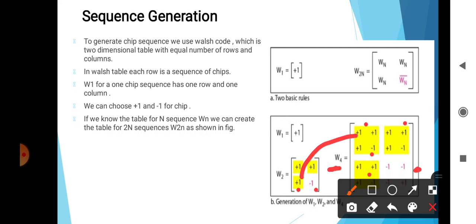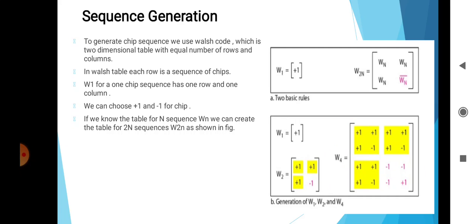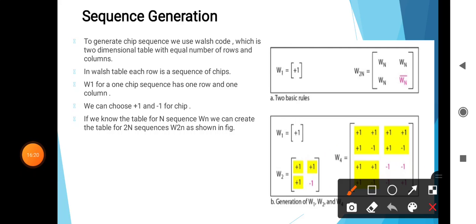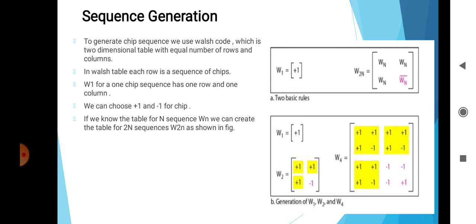We just put W2, then W2, and W2 again, but in the last place we put the complement, and complement means exactly the opposite: plus 1 becomes minus 1, and minus 1's complement is plus 1. That's how W1, W2, and W4 are generated. This is the general rule and example for creating a Walsh table.